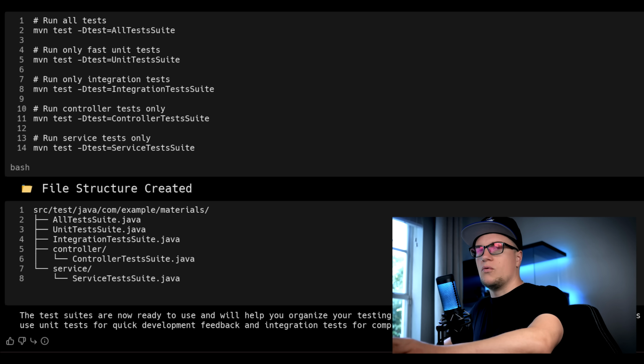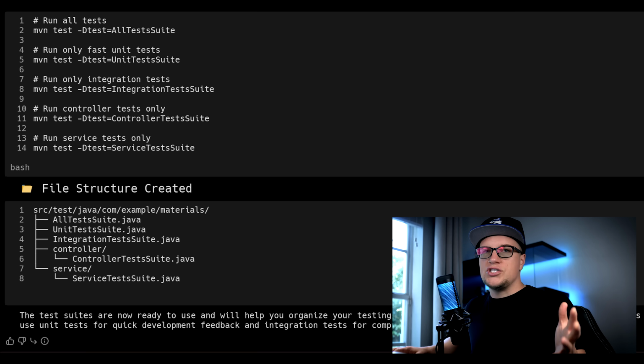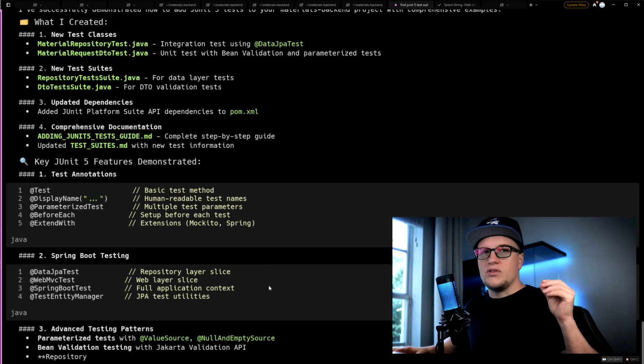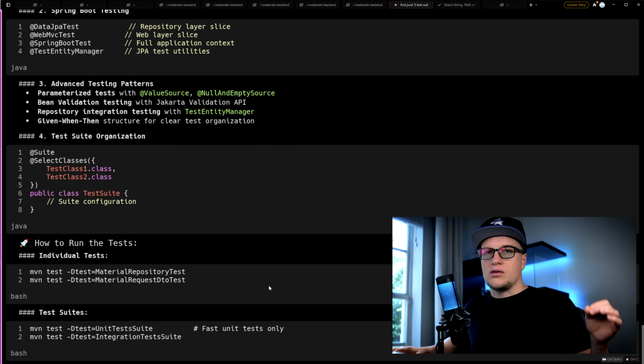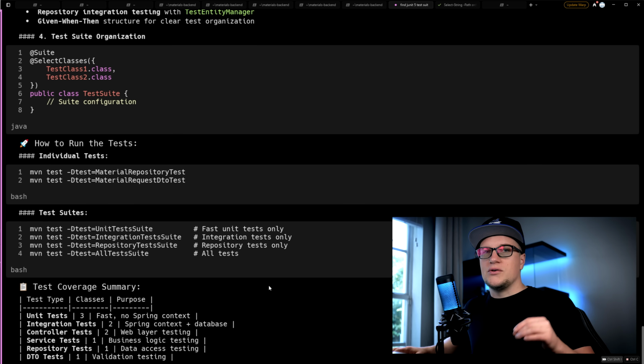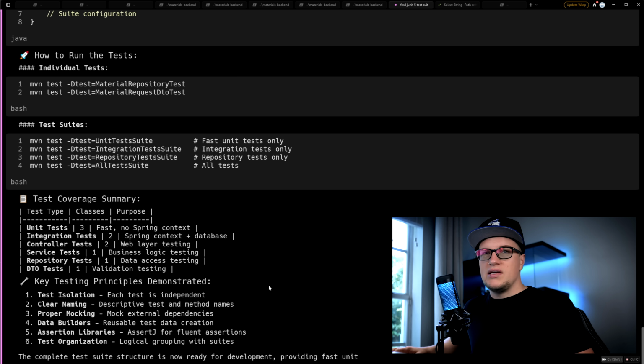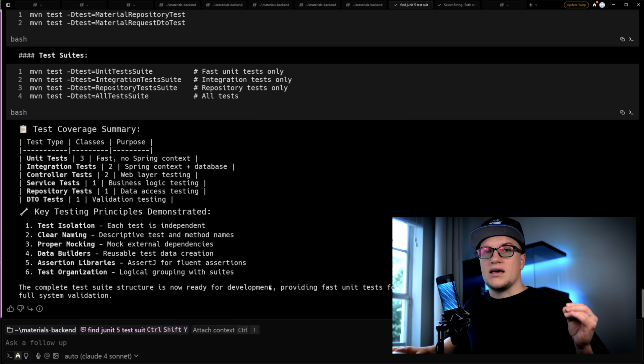All done. Warp successfully created a complete JUnit 5 test suite with unit tests for the service and controller layers, integration tests using an in-memory H2 database, and a one-command mvn test setup.